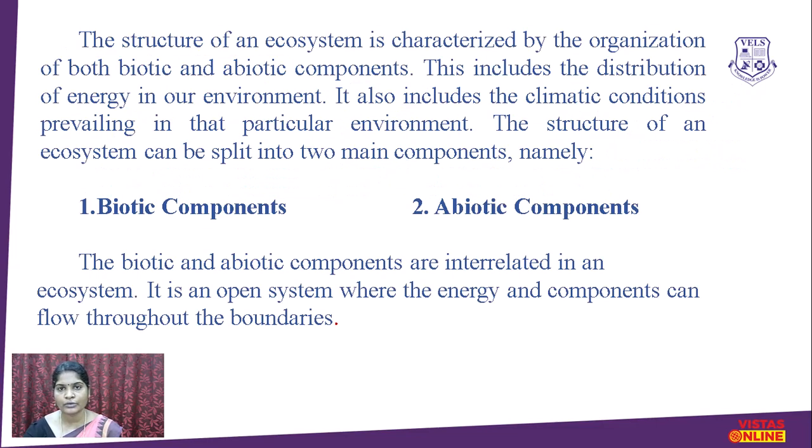The structure of an ecosystem is characterized by the organization of both biotic and abiotic components. This includes the distribution of energy in our environment. It also includes the climatic conditions prevailing in the particular environment. The structure of an ecosystem can be split into two main components, namely the biotic component and the abiotic component. The biotic and abiotic components are interrelated in an ecosystem. It is an open system where energy and components can flow across the boundaries.